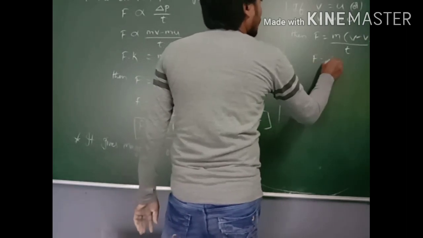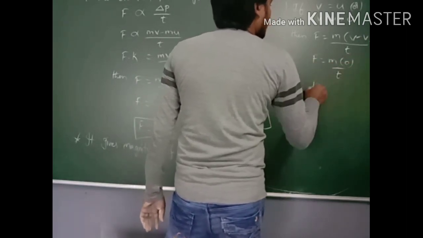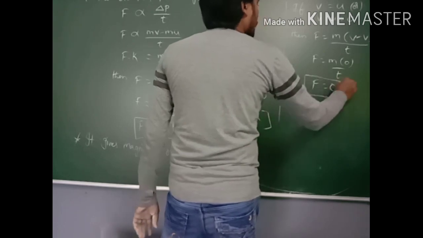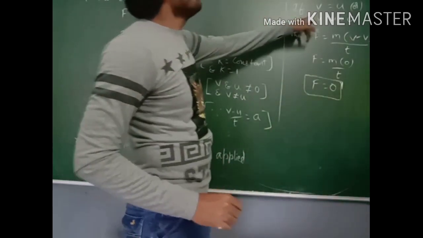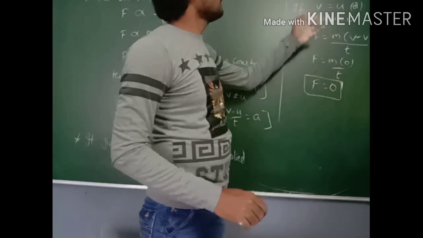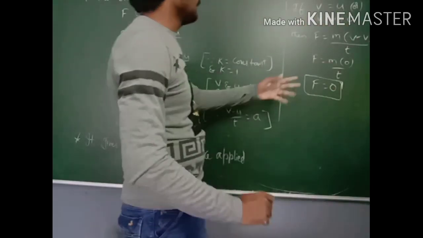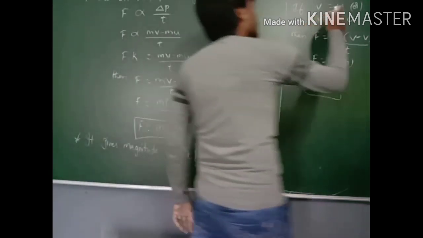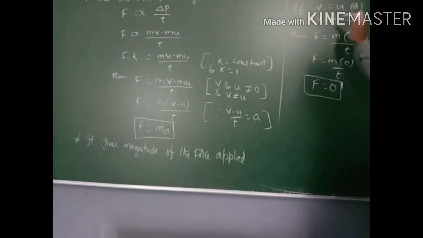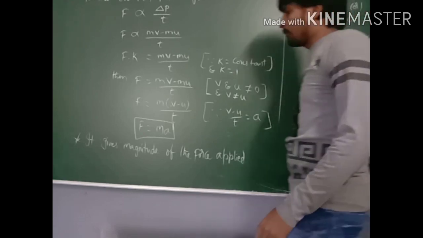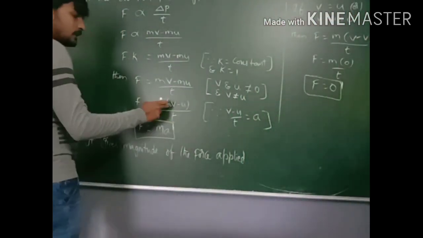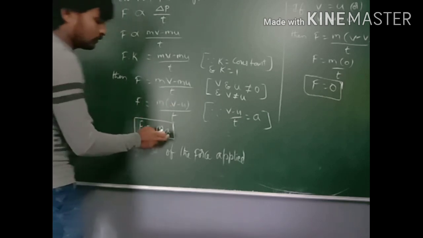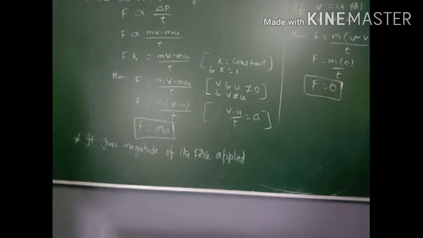So F is equal to m into 0 by T, then F is equal to 0. If the two velocities are the same or if the two velocities are 0, then the force applied on the body is 0. That is, if the velocities are uniform, then the force applied on the body is 0. If velocity is equal to 0, then acceleration is equal to 0, so the force applied is also 0.